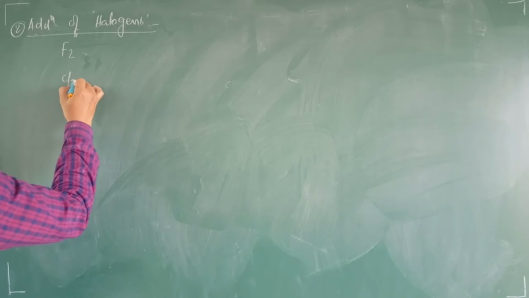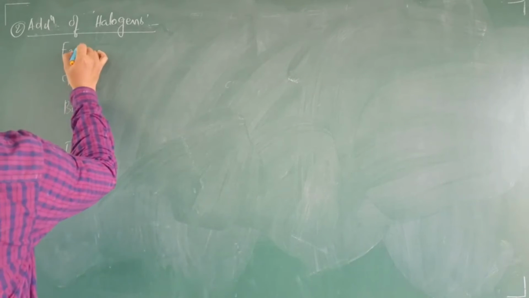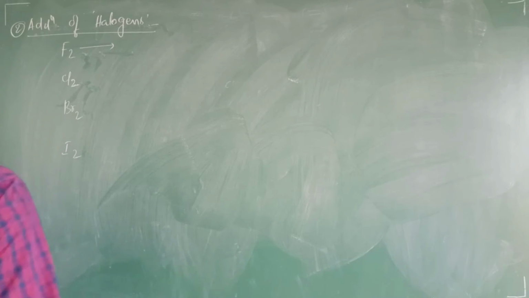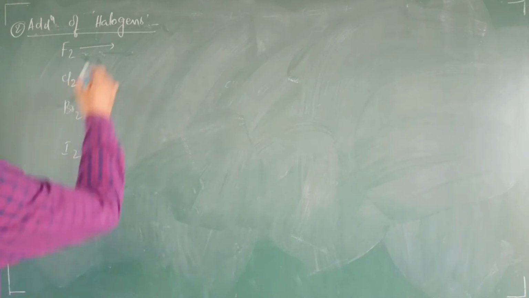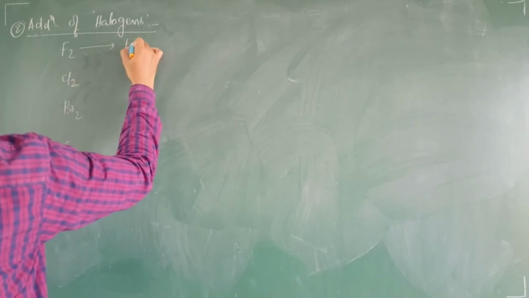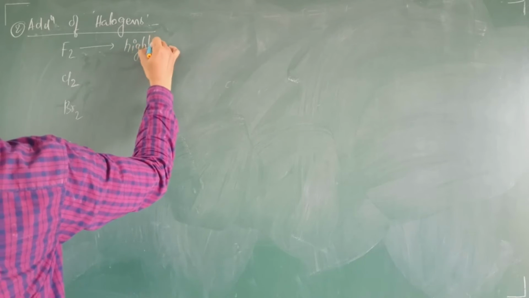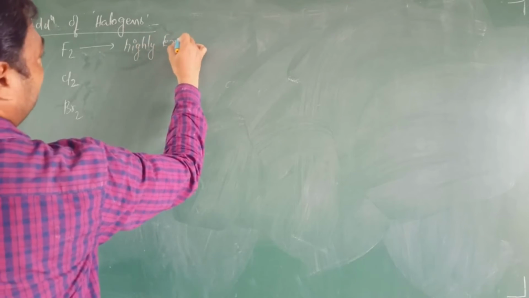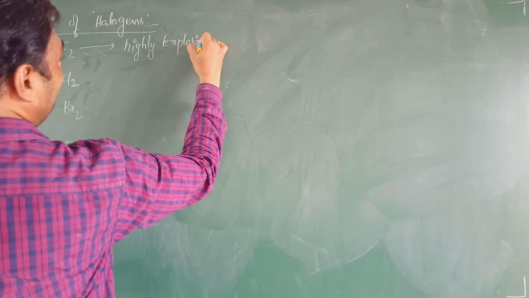It is radioactive. Therefore, generally we don't study regarding this with these normal halogens.